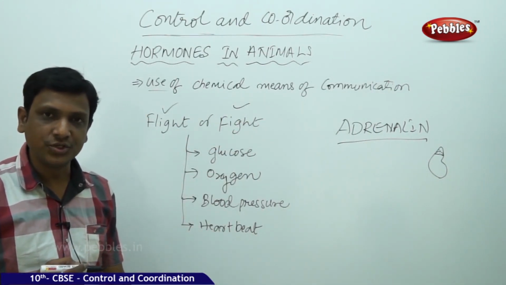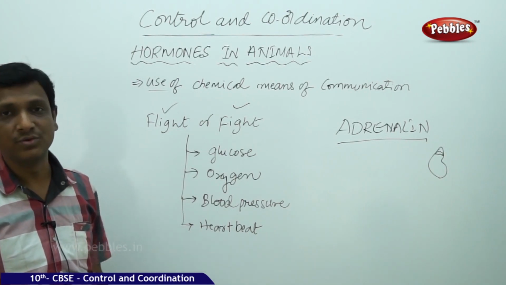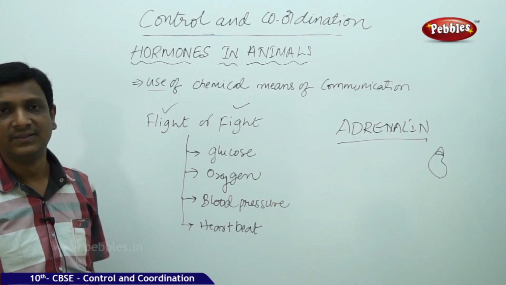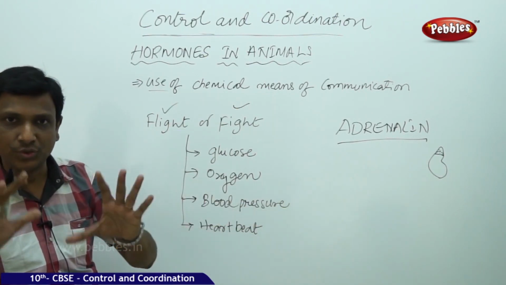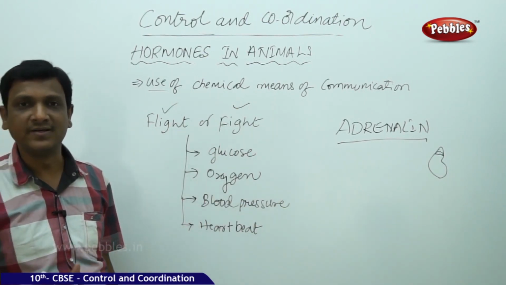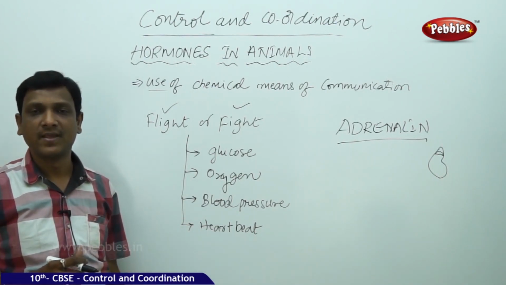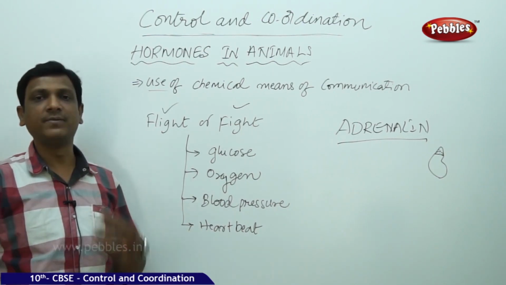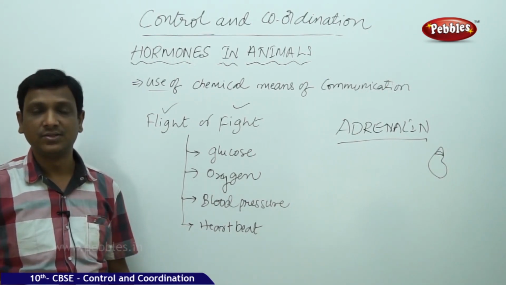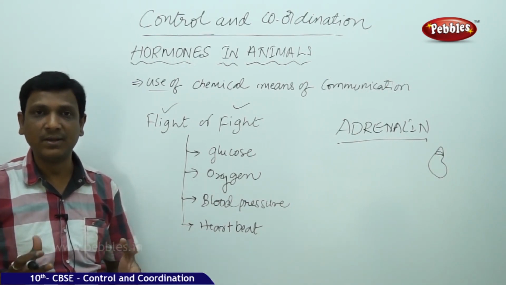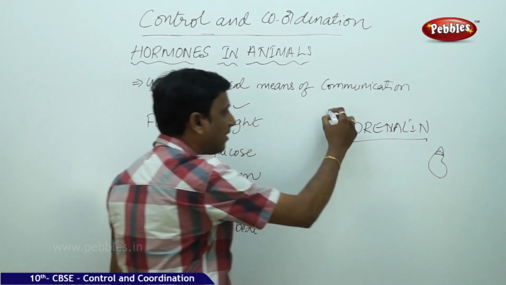Now this adrenaline, where should it go? It should go to your muscles to increase the level of oxygen and glucose. The adrenaline should go to your blood. It should go to your liver. Any stored foods are converted to glucose, and the glucose is pushed to the blood and supplied to the muscles. Your blood pressure has to be controlled. Your breathing rate has to be controlled. More breathing, more number of times, to take up more oxygen, to keep the oxygen levels available for the muscles for the situation. So all this is achieved by this hormone adrenaline.